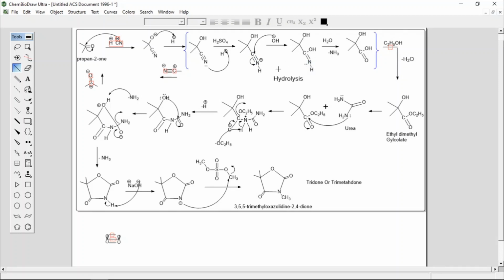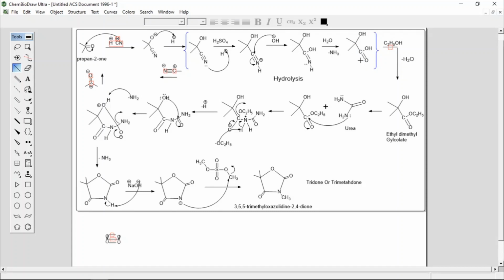Now the next step is simply the hydrolysis of this C triple bond N. When you hydrolyze it, the C triple bond N converts to C double bond O, and the NH converts to NH3 in the presence of water. So the oxygen will join here and two hydrogens will join to the nitrogen, converting it to NH3, and you will get your acid.